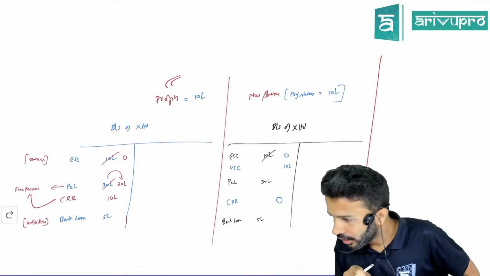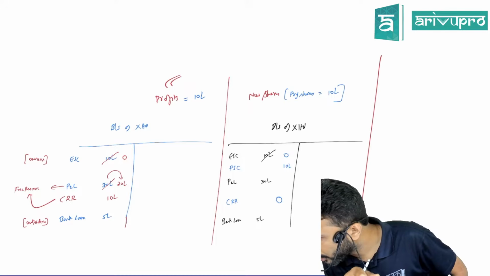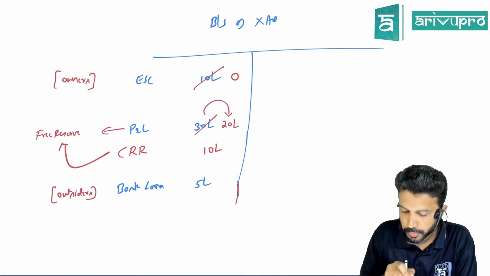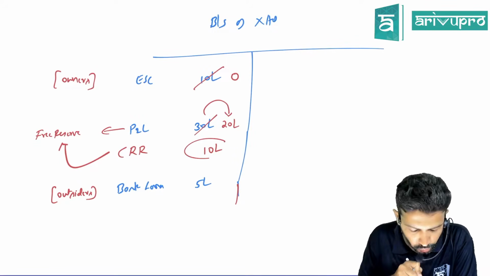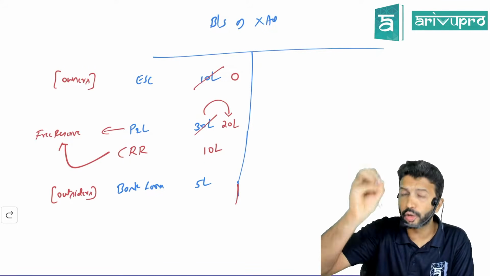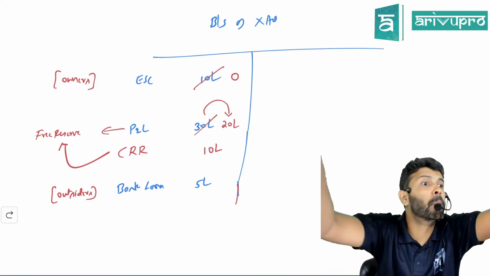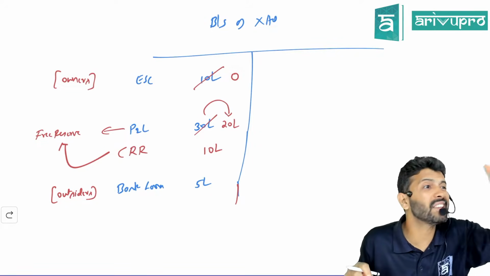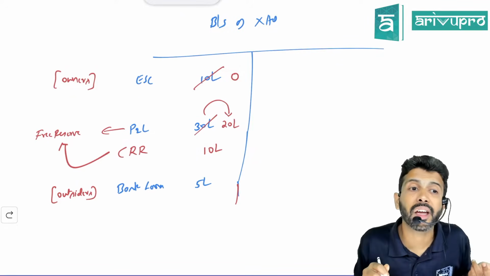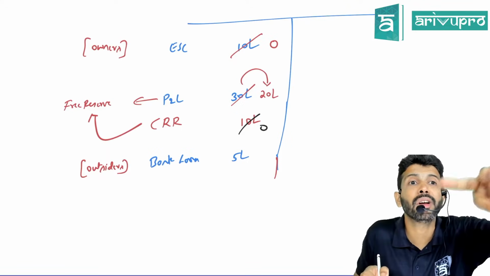The point where you said CRR would protect the third parties, I did not get that point. The remaining 20 lakh is still free reserve. See, how the interest is protected is that you can't utilize CRR for any purpose. Once you create CRR, if you want to utilize it, it can be used only for one purpose, which is to give bonus shares. Bonus shares means equity shares. If you want to make the CRR 0, you have to issue equity shares.